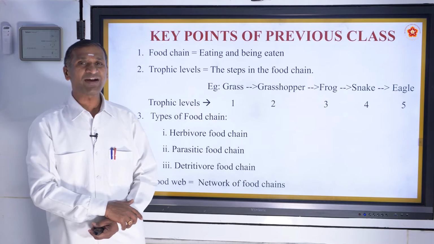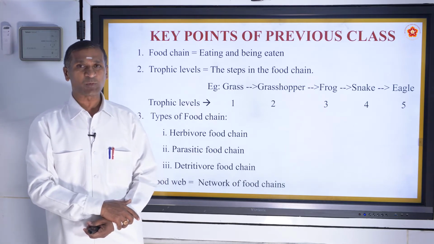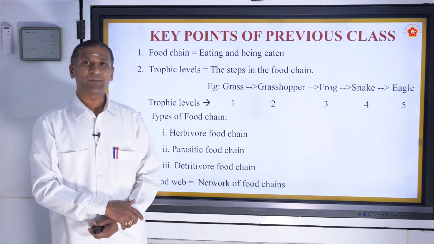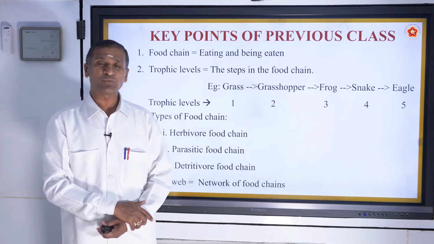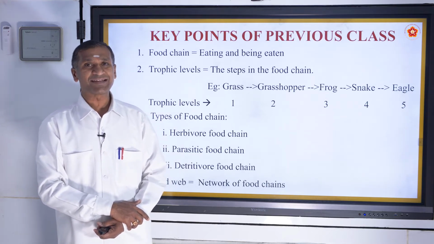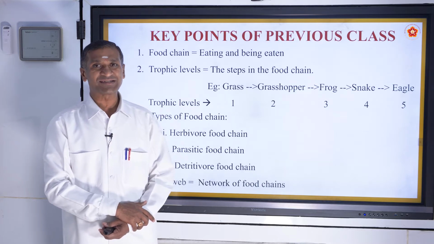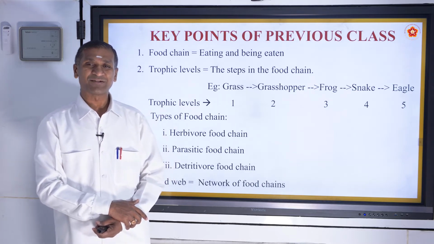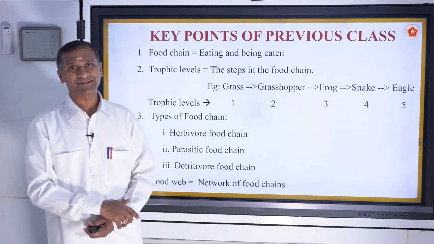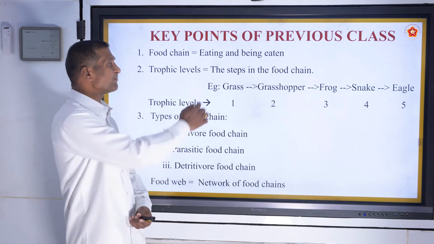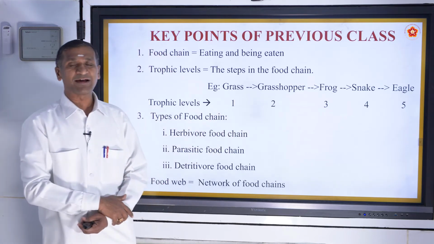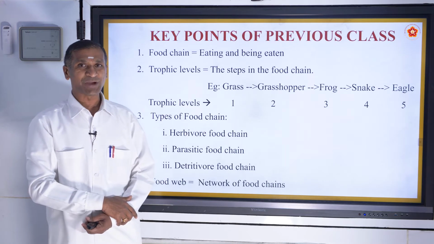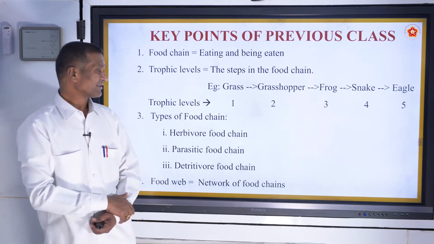And the end part will always be the decomposers, that is the microorganisms which decompose the organic matter into simple fragments, convert them into nutrients and recycle the nutrients in the environment for the balance of the ecosystem. A simple example of the food chain, along with the trophic levels, is mentioned. Hope you have recapped this part.